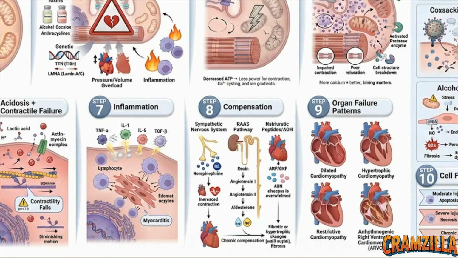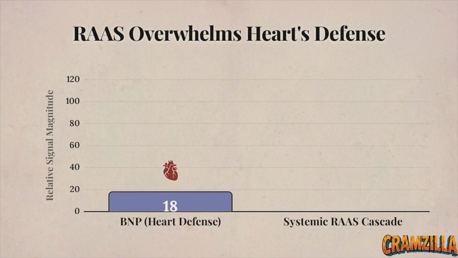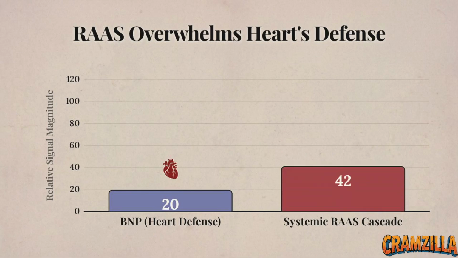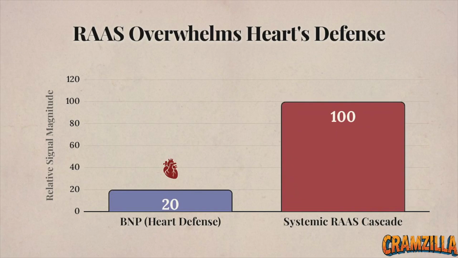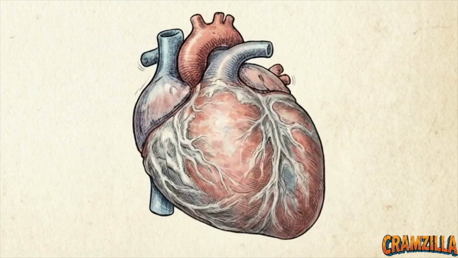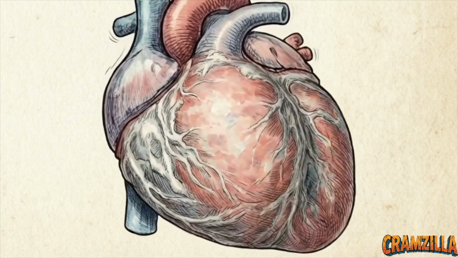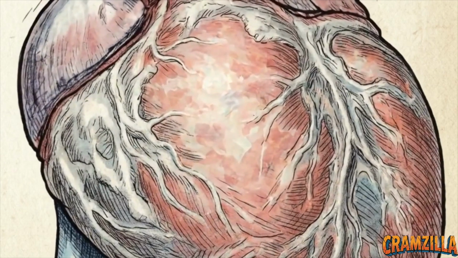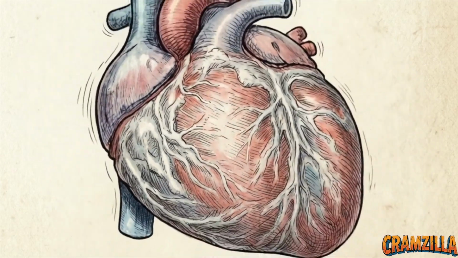The heart attempts to defend itself by releasing natriuretic peptides, like BNP, to offload this dangerous fluid volume. However, these signals are entirely overwhelmed by the massive systemic RAS cascade. These evolutionary mechanisms were designed to rescue systemic blood pressure during acute trauma, but with cardiomyocyte injury, they simply work the failing ventricle to death.